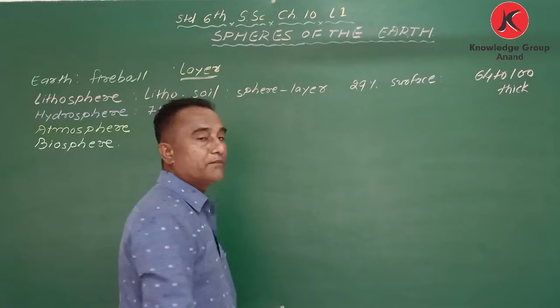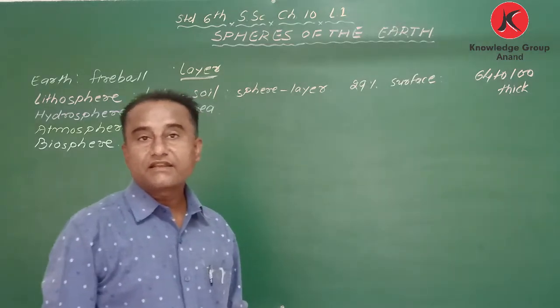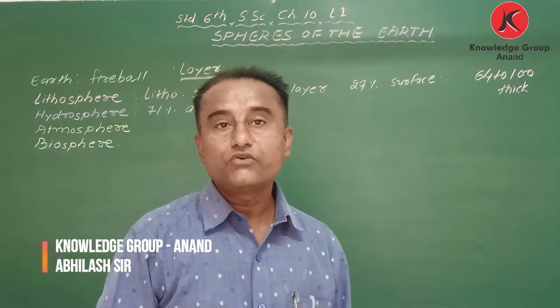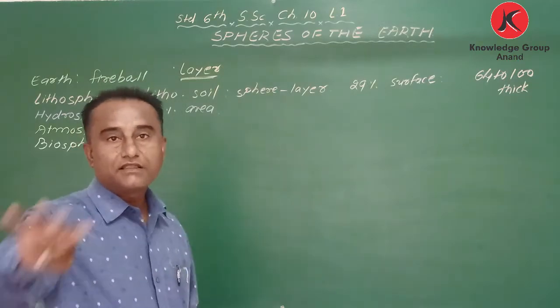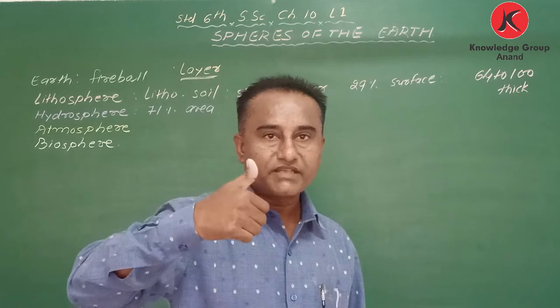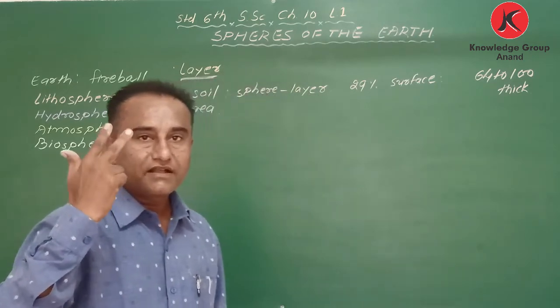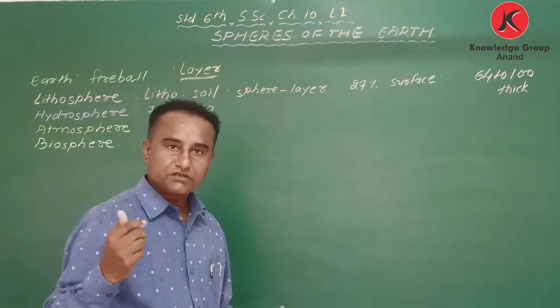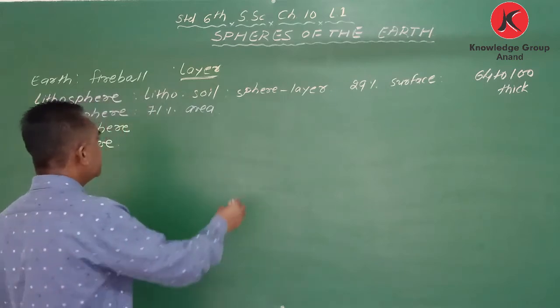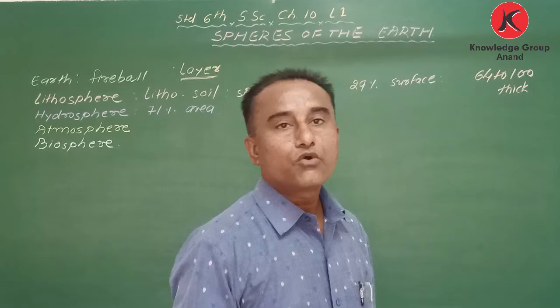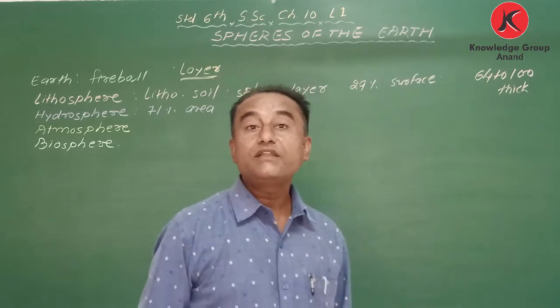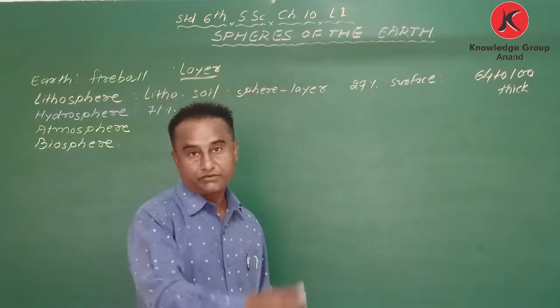They are Pacific Ocean, Atlantic Ocean, Arctic Ocean and Indian Ocean. How many oceans are there? There are four oceans: Pacific, Atlantic, Arctic and Indian Ocean. The depth of the ocean is more or less 10 to 11 kilometer deep.